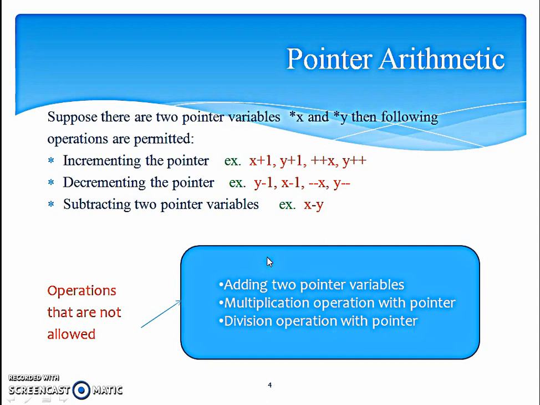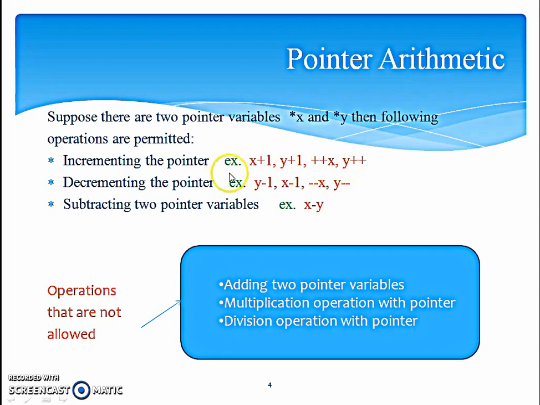Now pointer arithmetic. What are the types of arithmetic operations that we can perform using pointer? Suppose there are two pointer variables X and Y, then following operations are permitted. We can increment the pointer. Increment means always by 1. So plus 1, plus plus X, or Y plus plus.